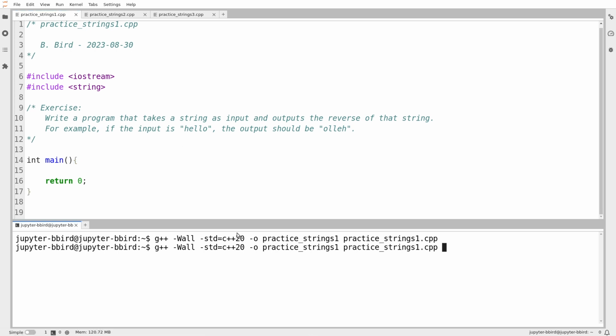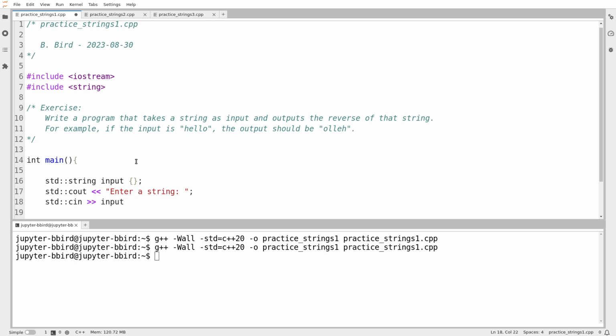Okay, I'm just going to make sure that my template compiles and my compiler works. All right, so what I'm going to do is first take a string as input. So I'm going to say std::string. We'll call it input string. Actually, I'll just call it input. It's pretty obvious that it's a string. Then I'll ask the user, enter a string. And then I'll just prompt them to enter it on the same line, and then I will do cin, and I'll read from that into my string input.